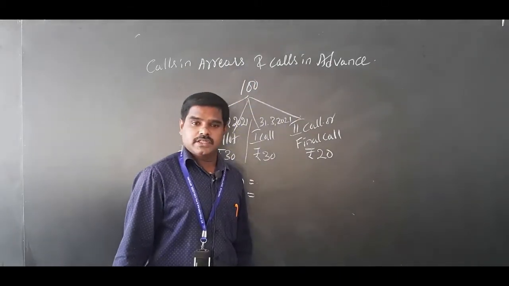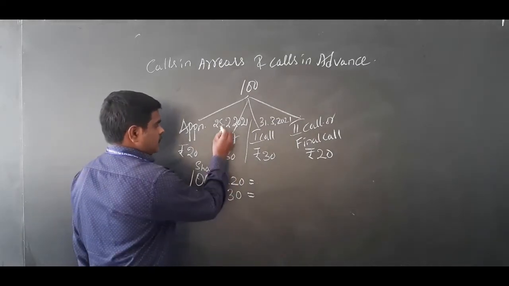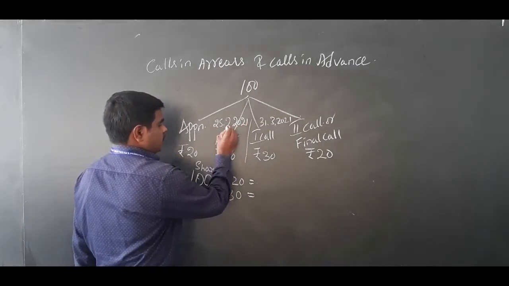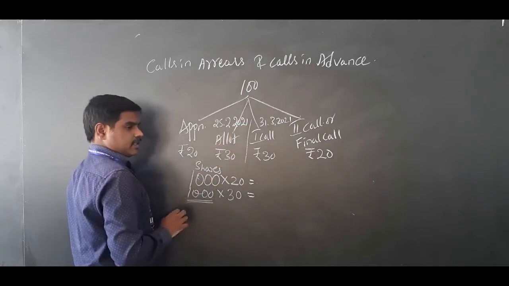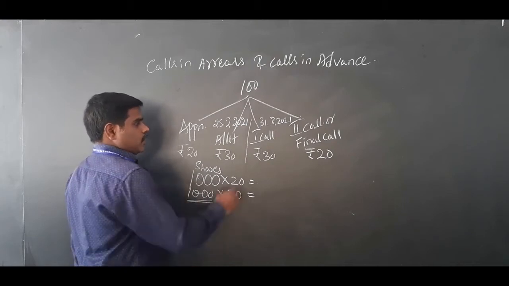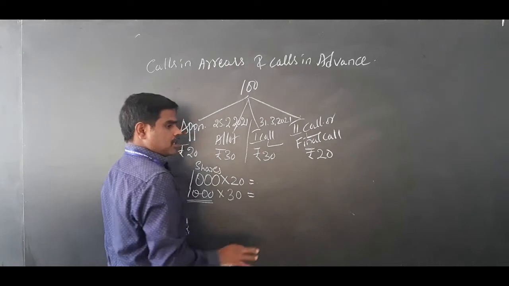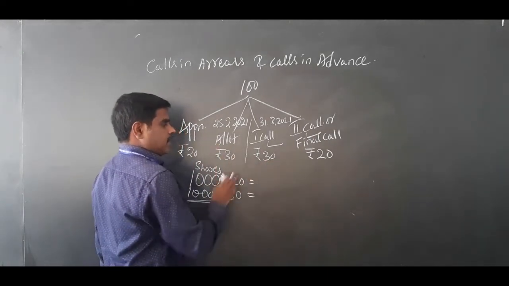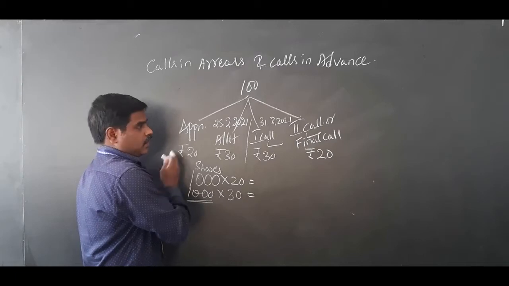Calls in advance. What does calls in advance mean? Say, for example, I have taken 25th February 21 as the date by which you have to pay the allotment money. Yes, I paid. Some shareholders, before calls are made, when the company has not yet called for that money, are ready to pay before the calls are made.